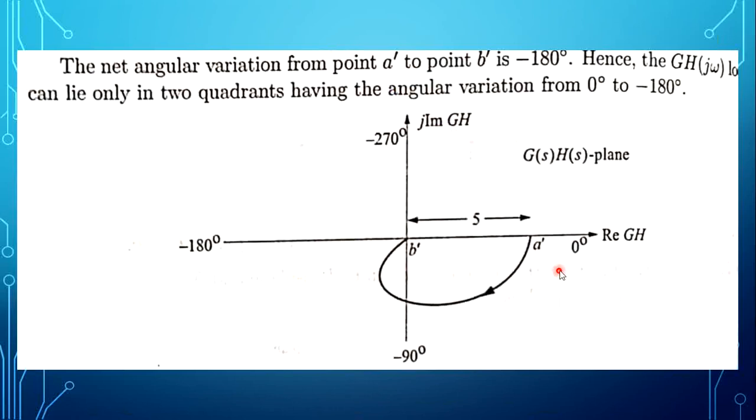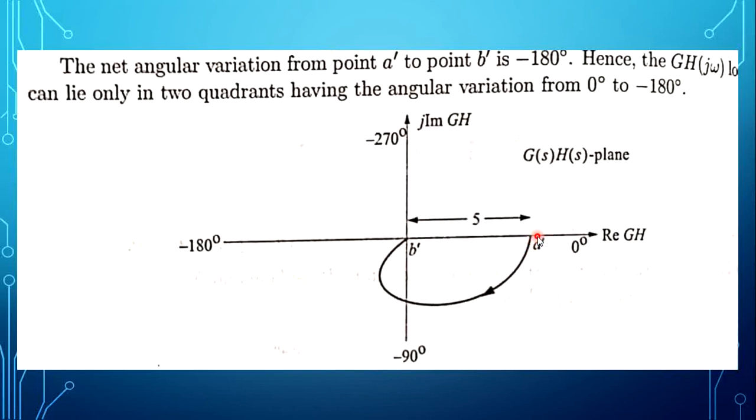5 angle 0, this is the 0 degree line. In the clockwise direction, it is negative angle: minus 90 degree line, minus 180 degree line, minus 270 degree, minus 360. So in the 0 degree line, I have to mark a dash point. A dash point is 5 angle 0, so the magnitude is 5. 5 in the 0 degree line, we mark 5. So this point is a dash.